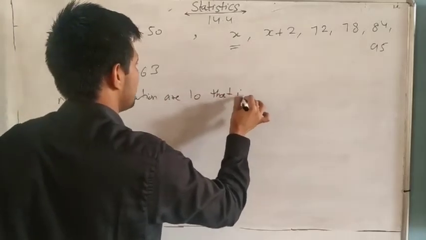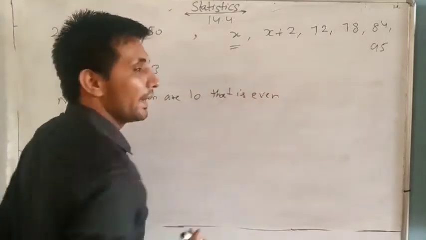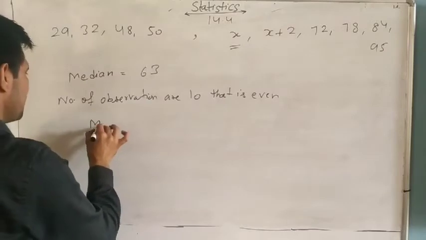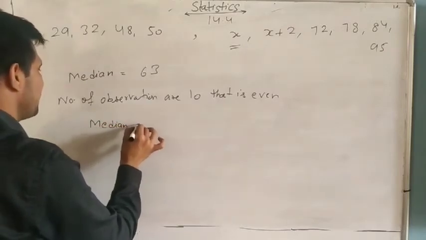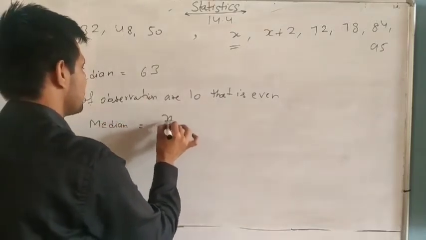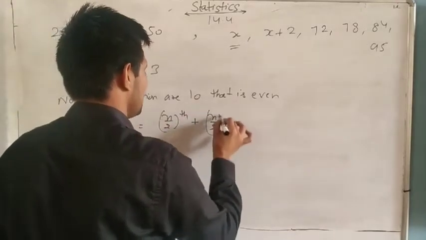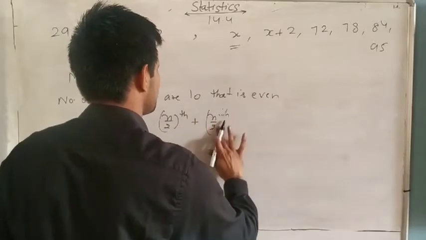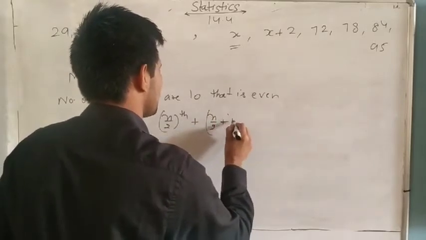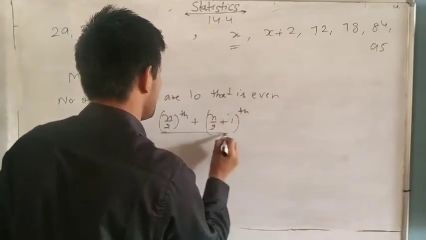That is even. And if it is even, how will you find the median? The n by 2th term plus the n by 2 plus 1th term, divided by 2.